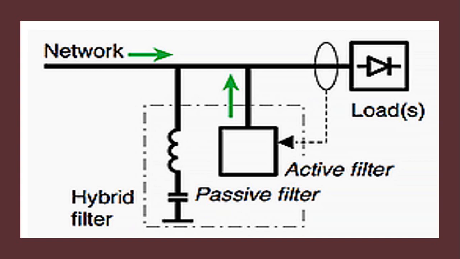And here this is the combination of active and passive filter. To reduce the cost of the overall active filter, we have to insert passive filter, because if we shift to only active filter, the maintenance cost and the cost of active filter is much higher than passive filter. So it is not a good solution for industrialists to use only active filter.